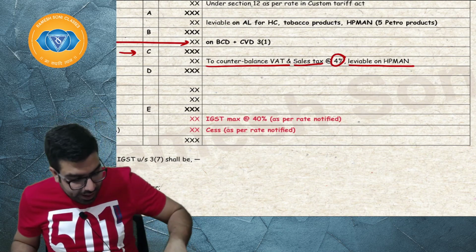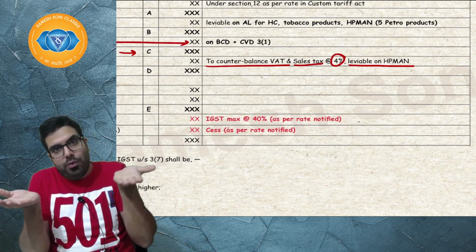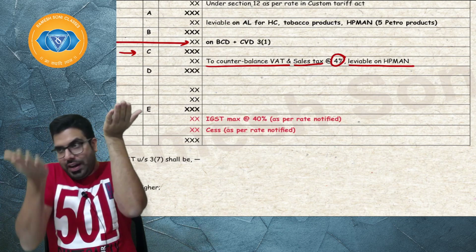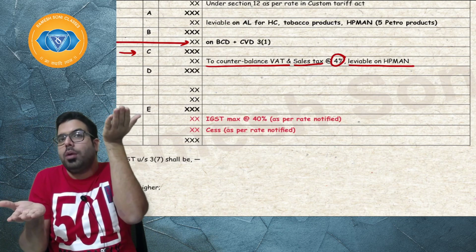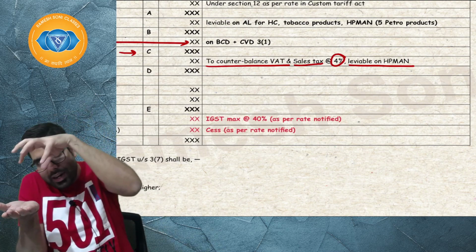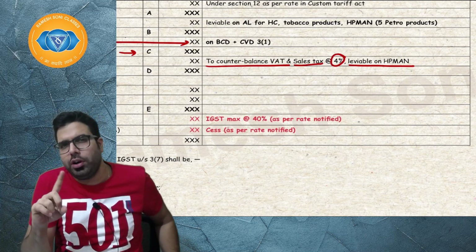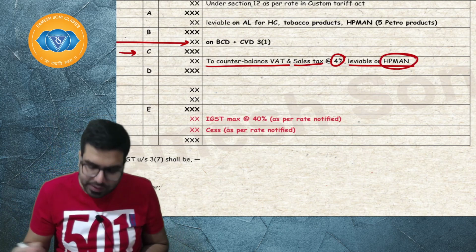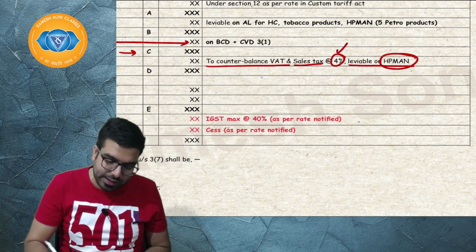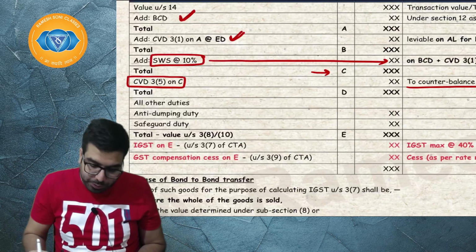CVD 3.5 earlier was levied. I'll tell you why. On Indian goods, there was sales tax or VAT. On imported goods, there was no sales tax or VAT. So, in order to countervail the effect, the government, instead of levying sales tax and VAT on imported goods, used to levy CVD 3.5 at the same rate. However, now it is not of much use, only on one product group, which is HP man: high speed diesel, petroleum crude, motor spirit, aviation turbine fuel and natural gas. It is levied at the rate of 4%. I hope everyone is clear.